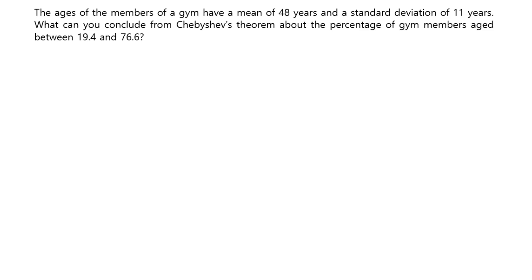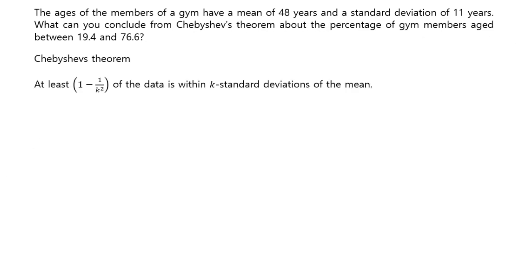The ages of the members of a gym have a mean of 48 years and a standard deviation of 11 years. What can you conclude from Chebyshev theorem about the percentage of gym members aged between 19.4 years and 76.6 years? So what is this Chebyshev theorem?